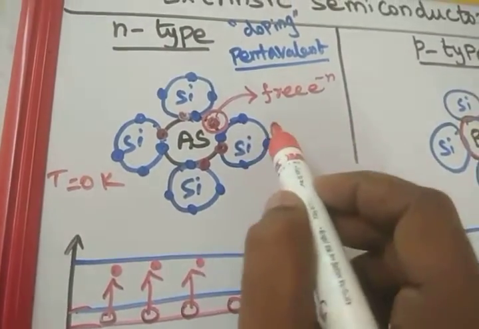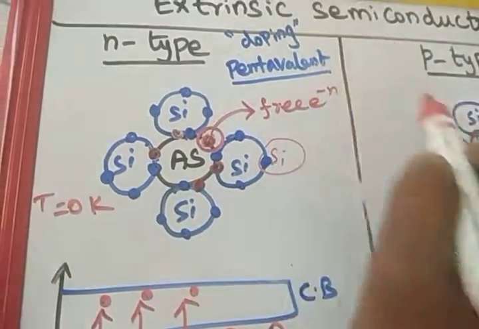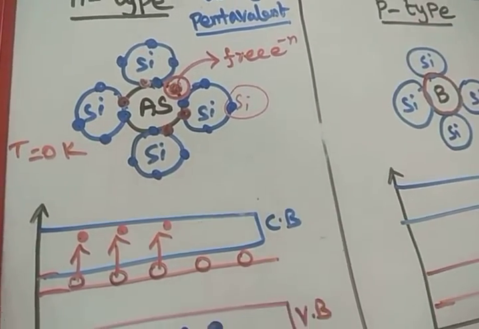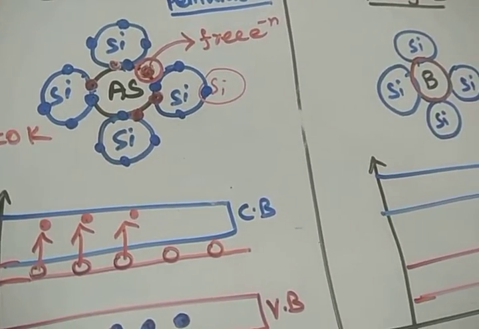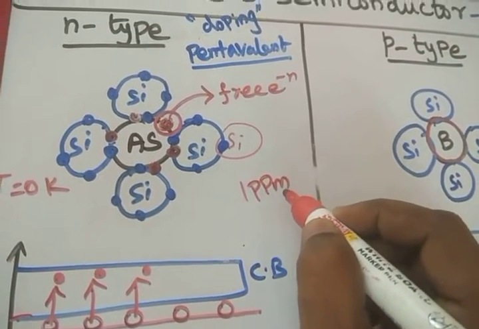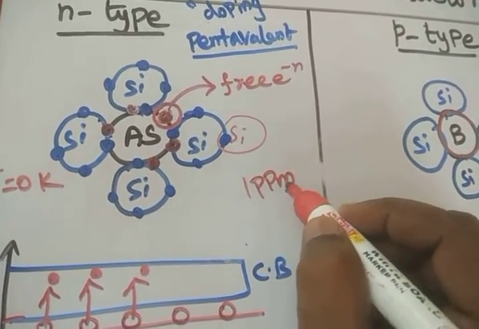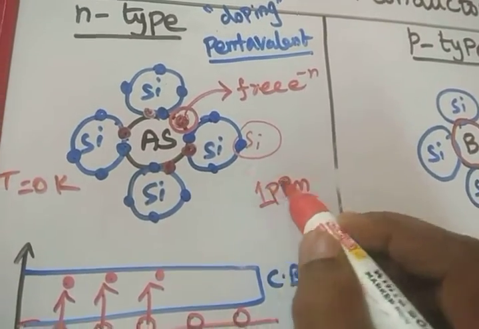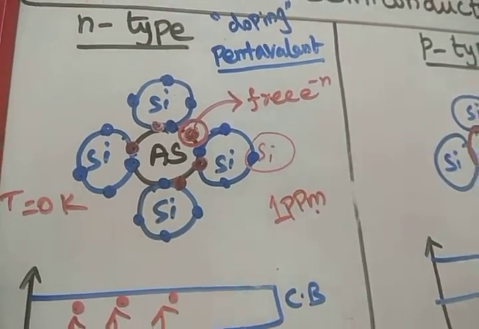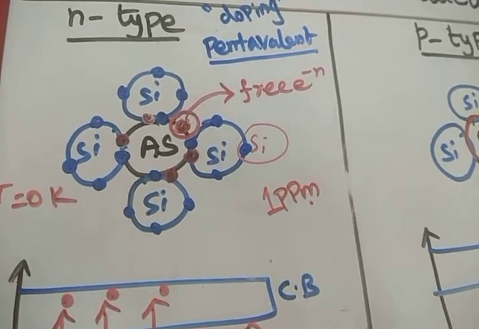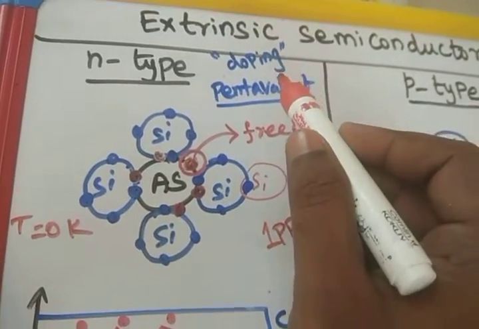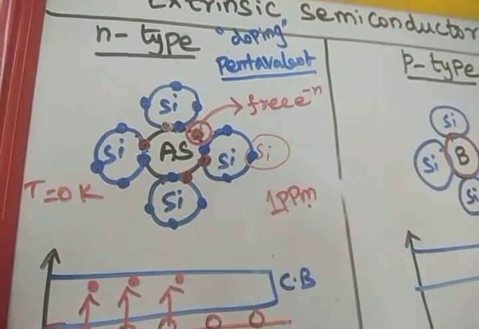The remaining silicon system goes on. Only the concentration of the arsenic impurity is very small. The doping concentration must be very low, that is 1 part per million: for 1 million silicon atoms, only one arsenic atom has to be added. Otherwise, if you add more arsenic atoms, this material will become an arsenic material. A semiconductor means a silicon or germanium material, so we have to add a very small number of dopant atoms, the doping atom arsenic.